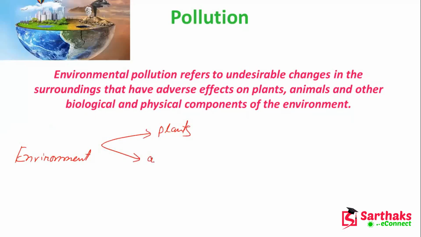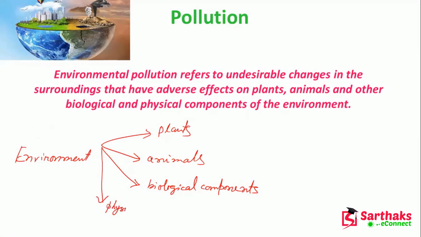We have animals, we have biological components, some microorganisms, different types of microorganisms, and physical components also. So these are the different components of the environment.